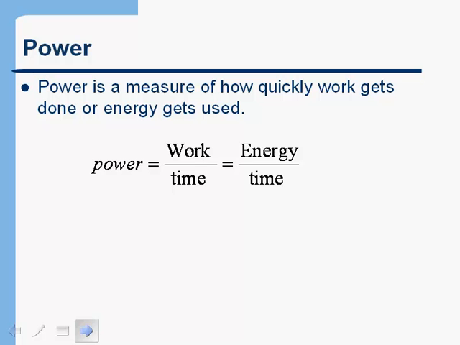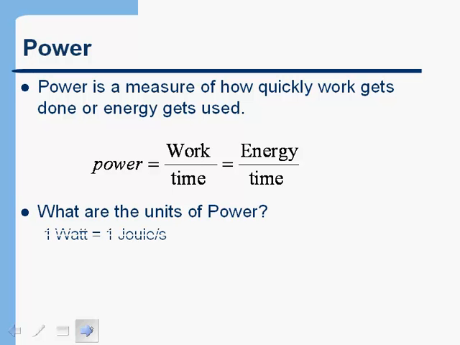Let's talk about what we mean by power. Power and energy are two terms that are often used somewhat interchangeably in everyday language, but they mean very different things. Power is the rate at which we use energy, or the rate at which we do work. So in other words, it's work over time, or energy over time. Let's look at what the units of power are. We know that the units of energy are joules, so when we take energy and divide by time, we get joules per second. And power is an important enough quantity that we give it its own unit, which is the watt.